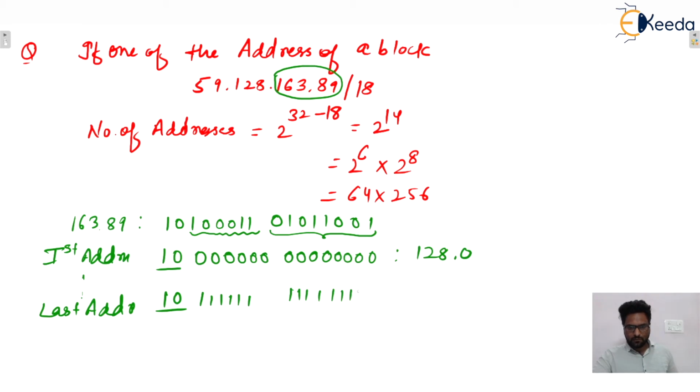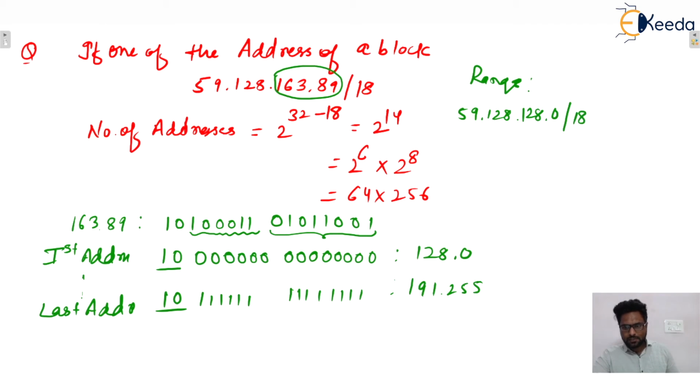isn't it? So the decimal value of this one will be what? 191.255, isn't it? That will be the last address. So what will be the range? We can say that the range will be from 59.128.128.0/18 to 59.128.191.255/18, isn't it?